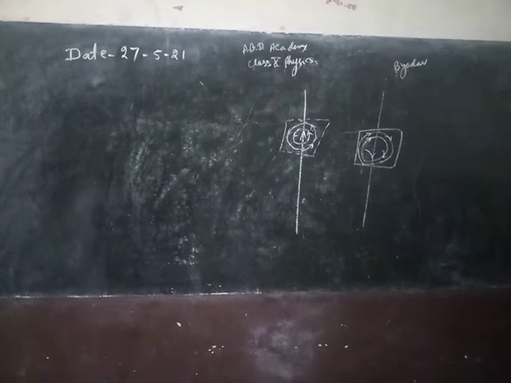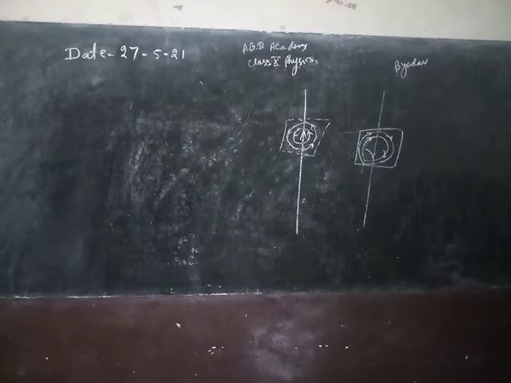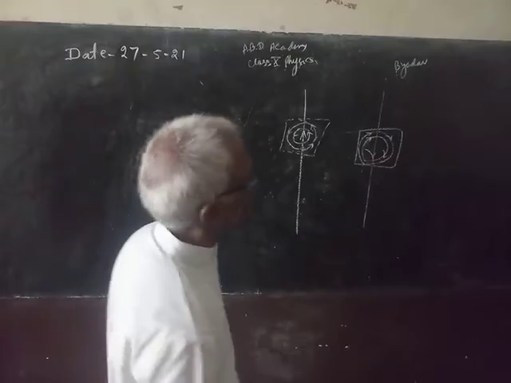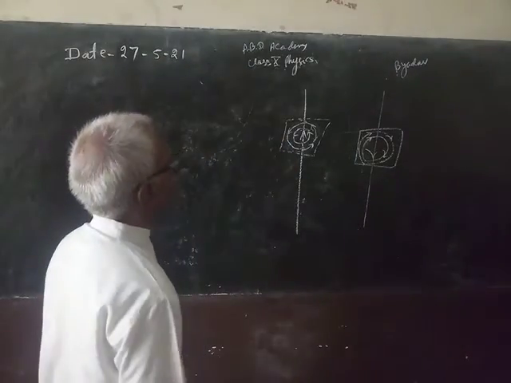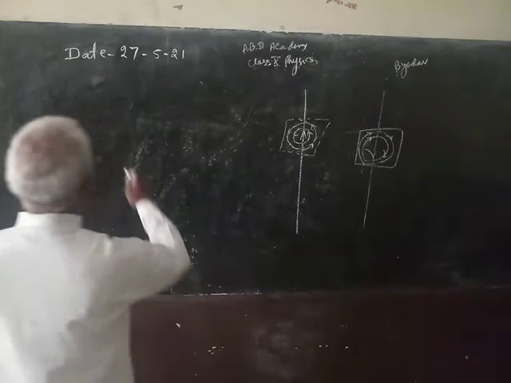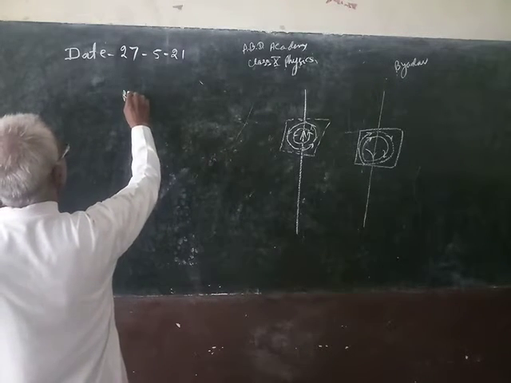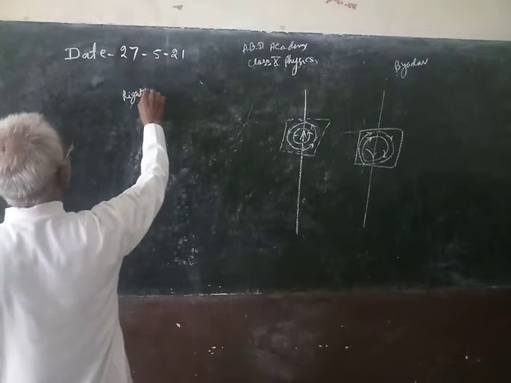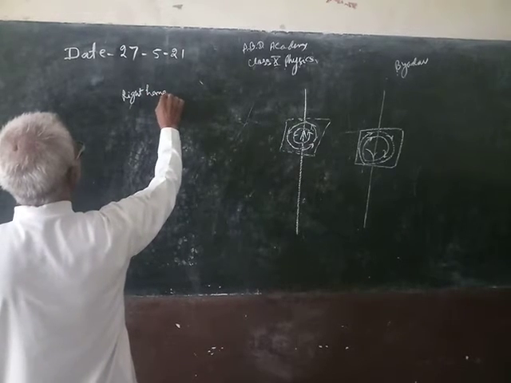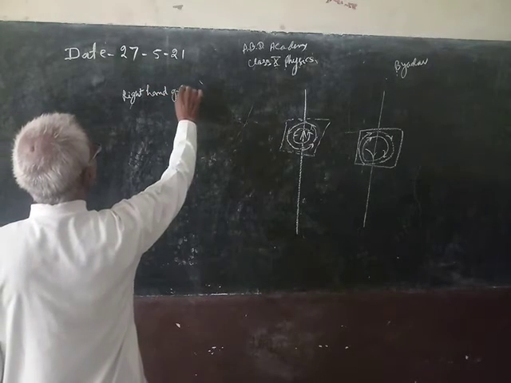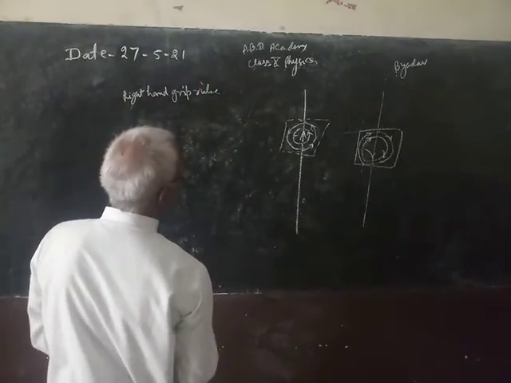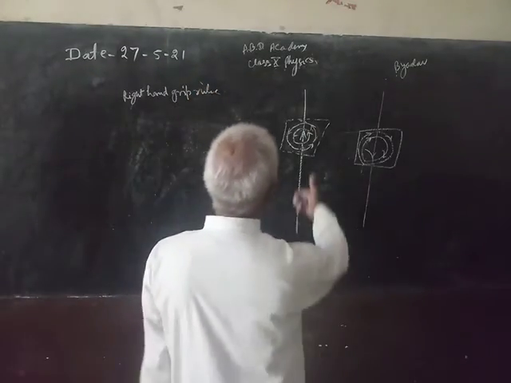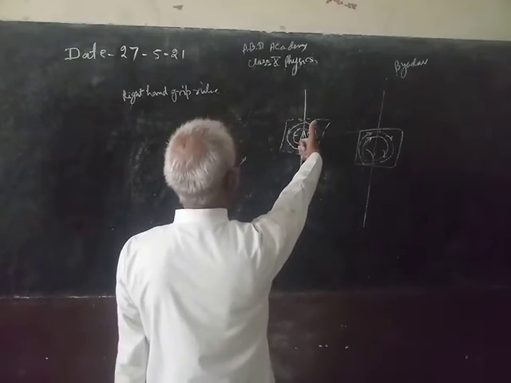One is the right hand grip rule, and the other is the right-handed screw rule. So the right hand grip rule, how will you understand it? He says, imagine to hold a wire by your right hand.